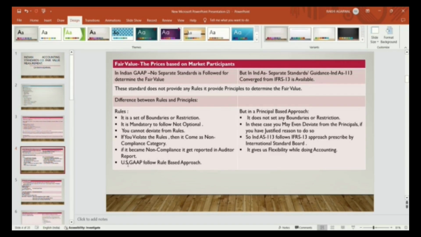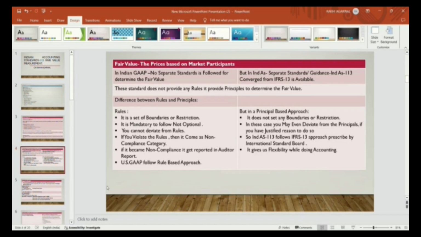So this is not a rule based standard, it's a principle based standard. You cannot deviate from rules. If you violate the rules, it is treated as non-compliance, and it should be reported in the auditor's report. But a principle-based approach does not set any particular restriction or boundary. In this case, you may even deviate from the principle, but the transaction must be justified. If the transaction is justified, you can deviate from the principle also.